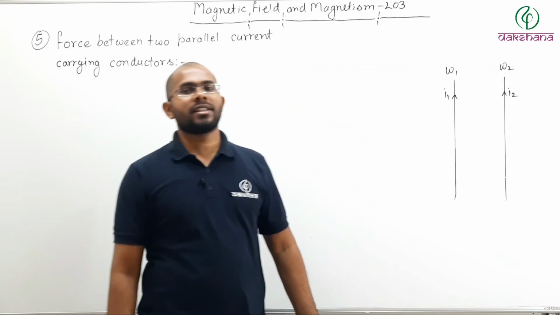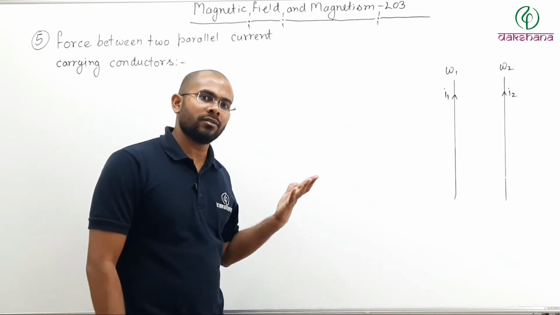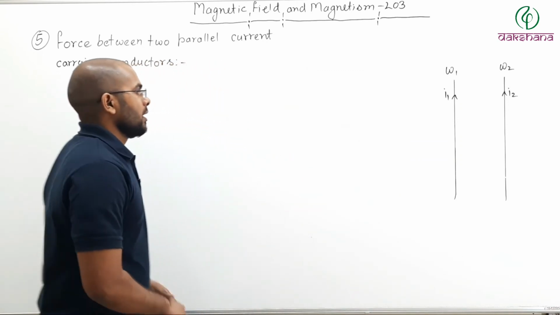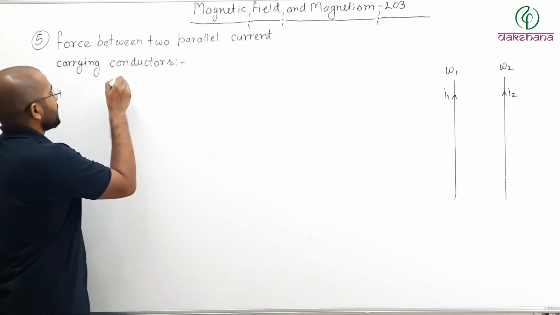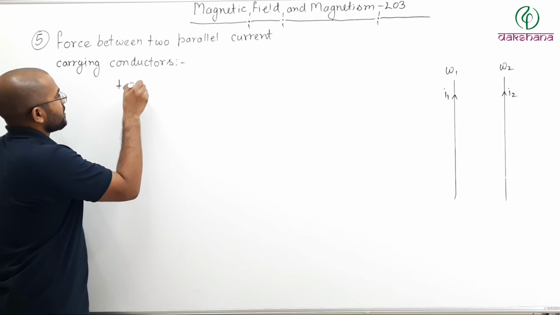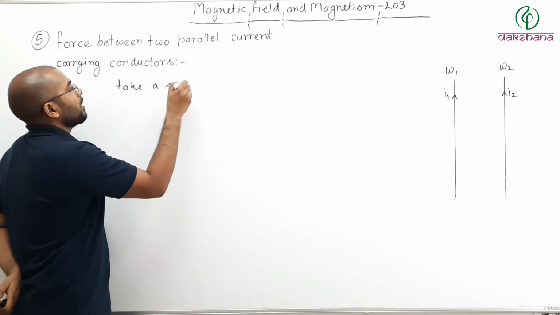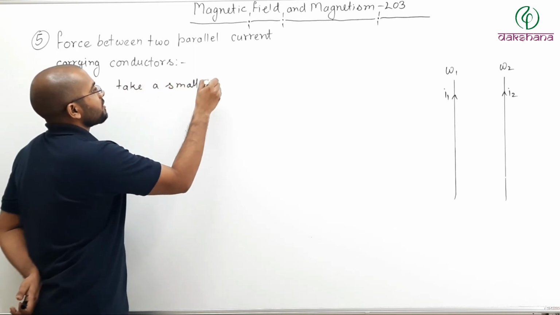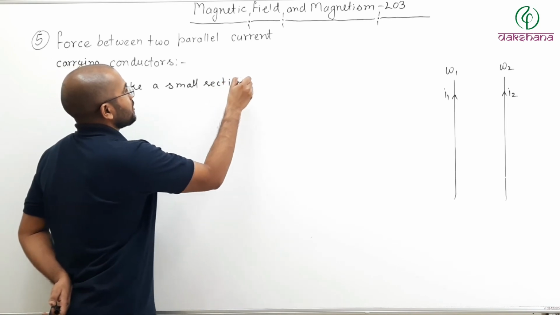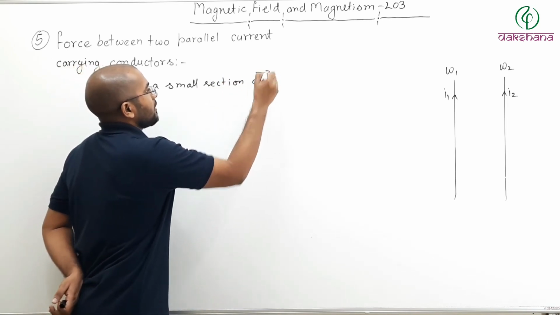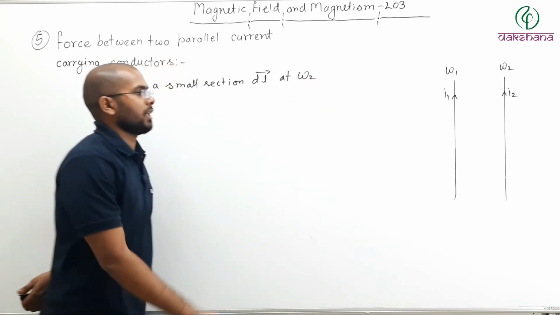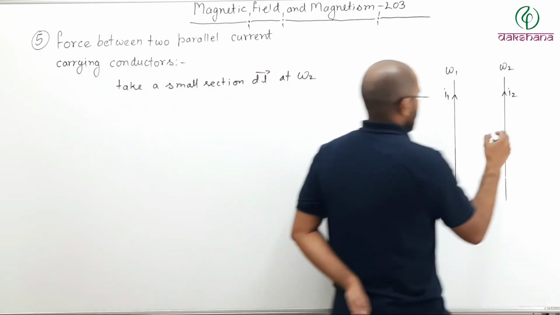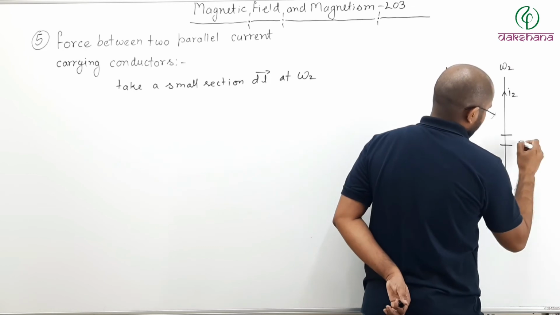Now how much is that force? Let us try to find out. Now see here. So let us take a small section DL at wire 2, the second wire. So let us take a small section DL. This is DL.